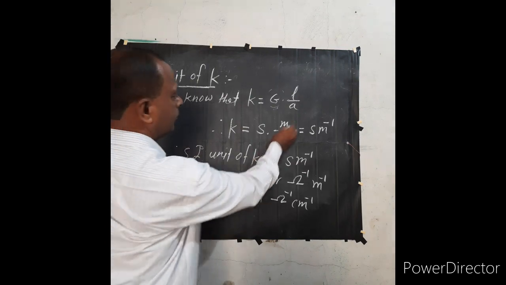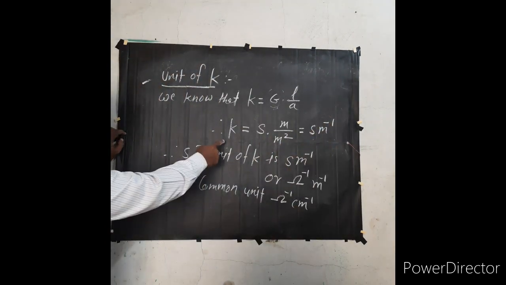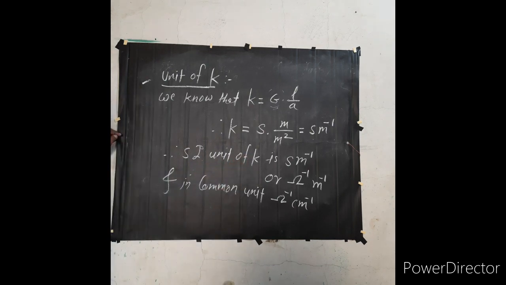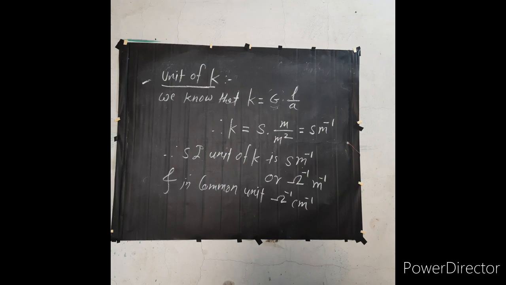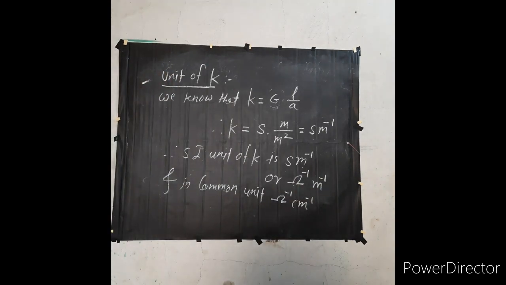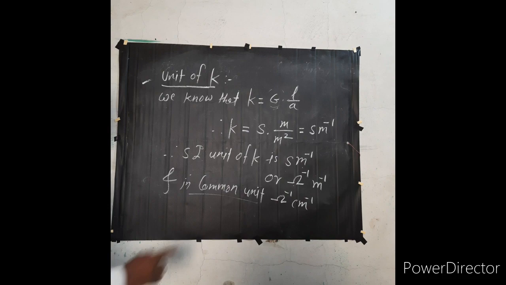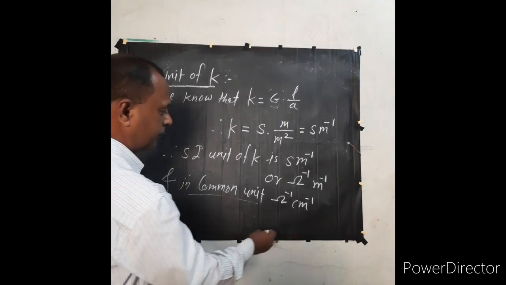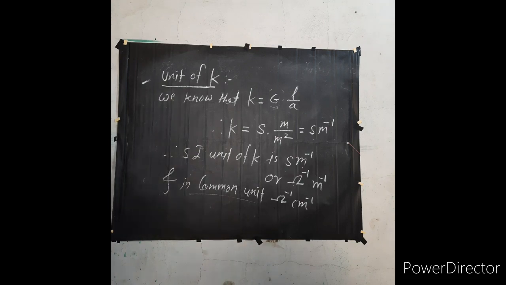So the SI unit of conductivity is Siemens meter inverse, or ohm inverse meter inverse. In common units, the conductivity K is in ohm inverse centimeter inverse.